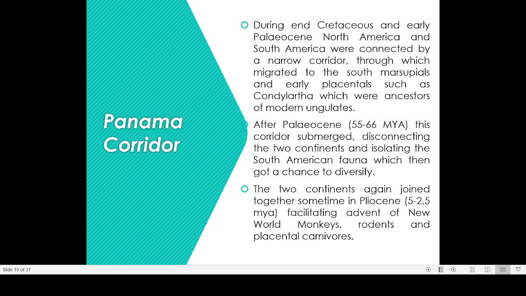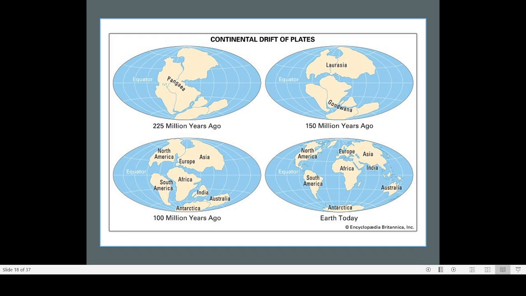Now, what is the importance of the disappearance of this land connection? Sometimes land connections exist, and sometimes land connections disappear. When land connections exist, animals from the north can migrate to the south, and from the south they can migrate to the north.